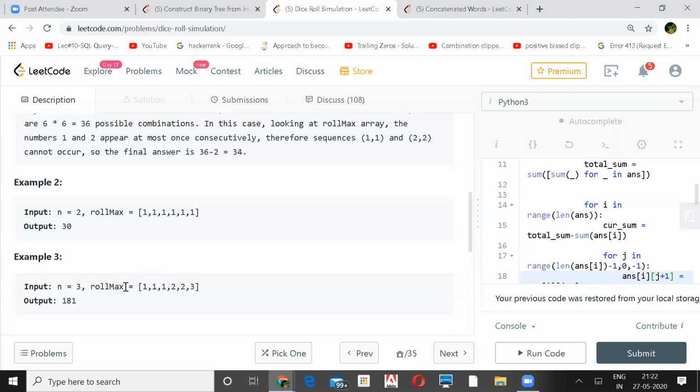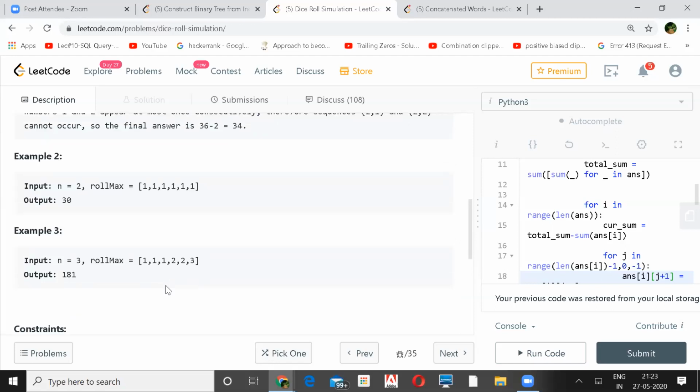So you subtract these cases, because it will only be possible if you have a frequency of 3, because they are rolling the die 3 times. So at least 3 you should have. So from here you remove this case, this case, this case, 3 from here, and then again this case also will be removed.